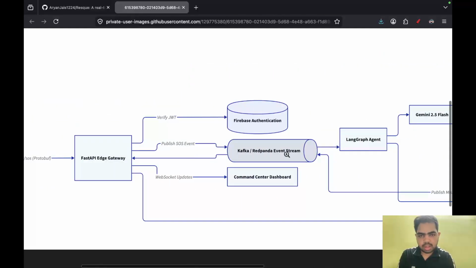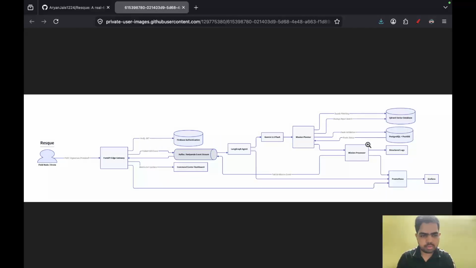to the Kafka, and from the Kafka the WebSocket through the gateway, everything will be updated to the command dashboard center, wherein the supervisor can look at it and have a good idea about how everything is managing, like what is the best route, what is the best path. So this is the overall architecture that we have of the entire thing. And obviously there is Prometheus and Grafana also for the metrics and the dashboards for maintaining the entire thing. So that is also there.